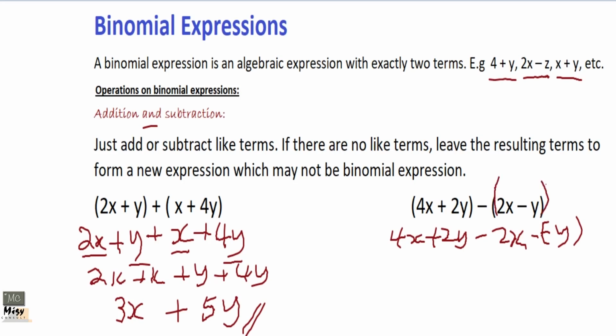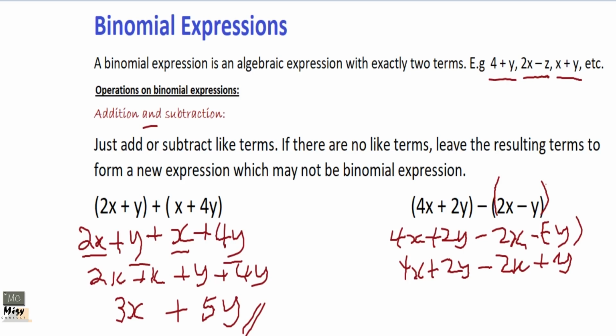So it's saying minus 2x and minus y. Inside the parenthesis is minus y, but minus a minus will be positive. So we are going to get 4x plus 2y minus 2x plus y.